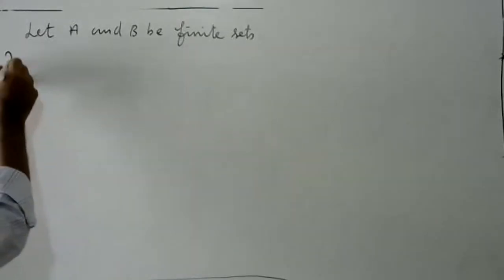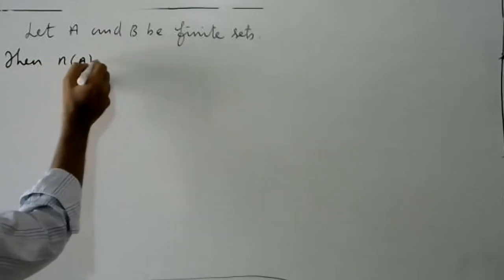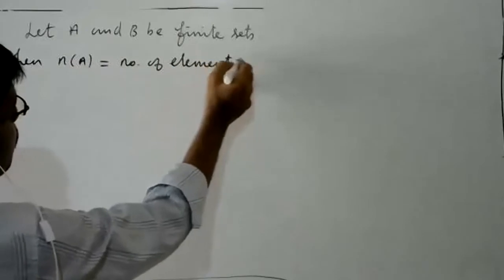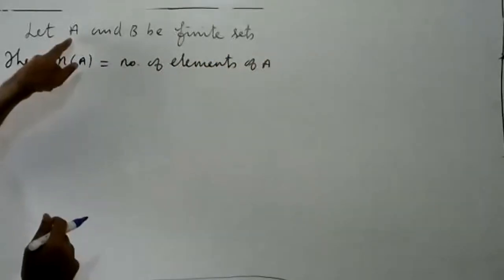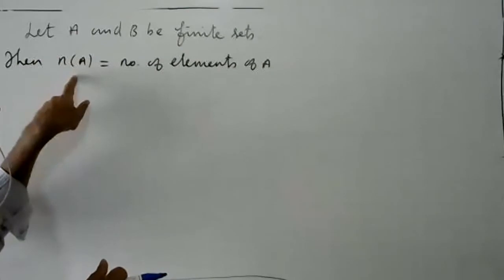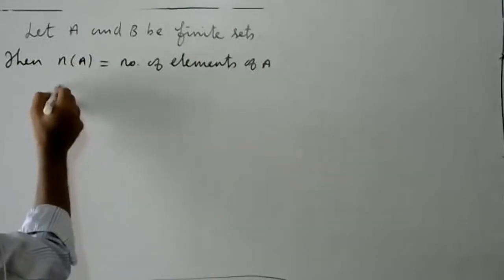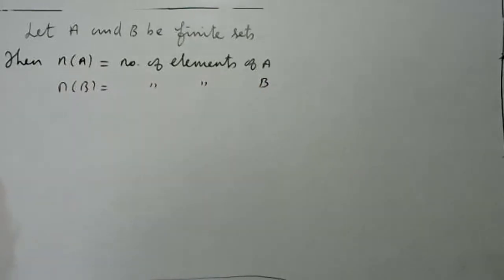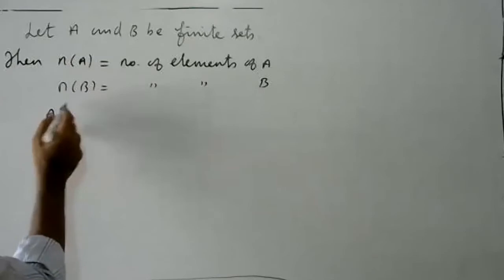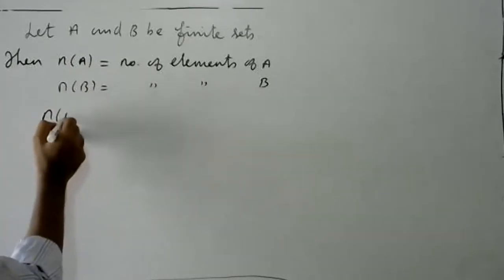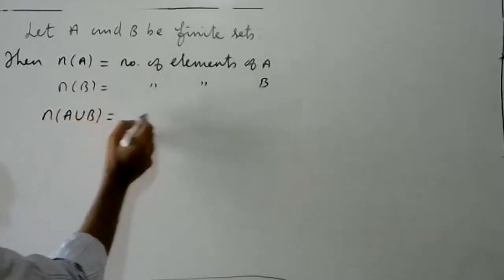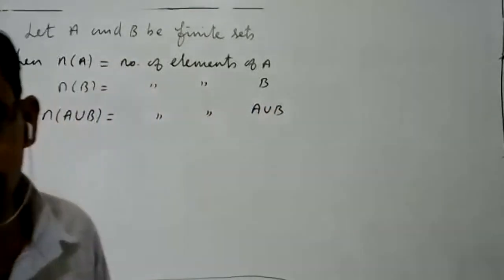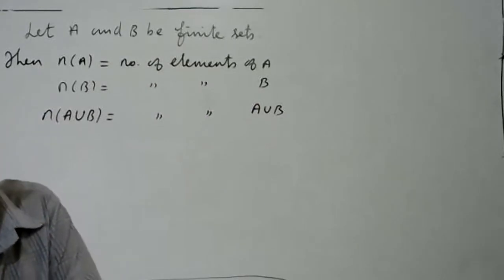Then n of A is the number of elements of A; how many elements are in set A is denoted as n of A. n of B means the number of elements of B. n of A union B is the number of elements of A union B.